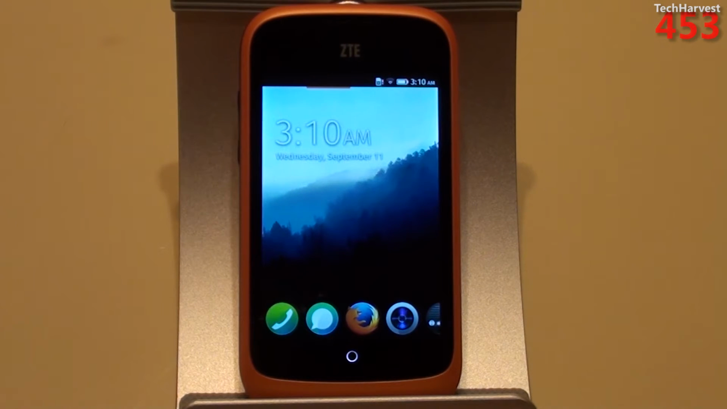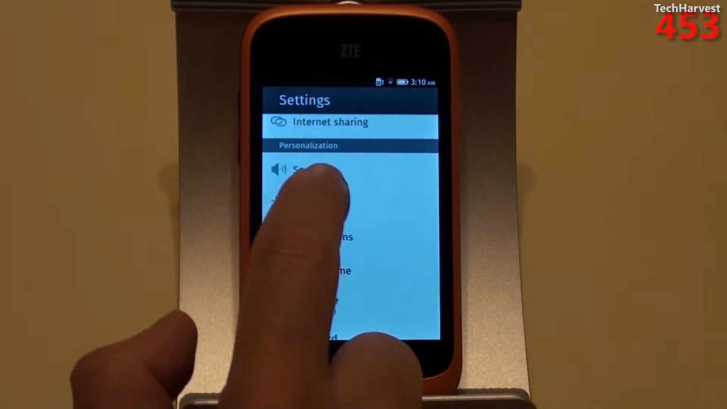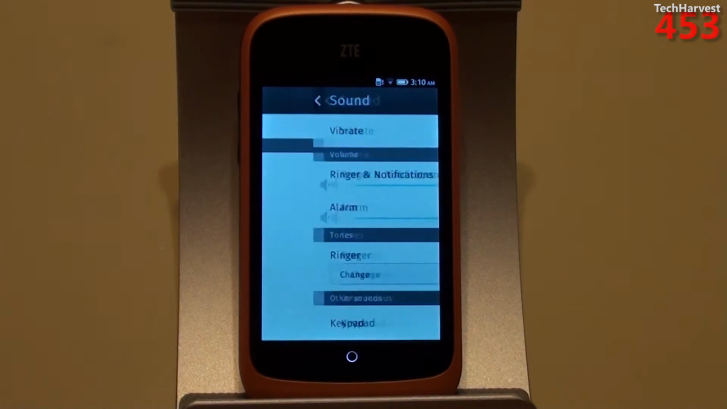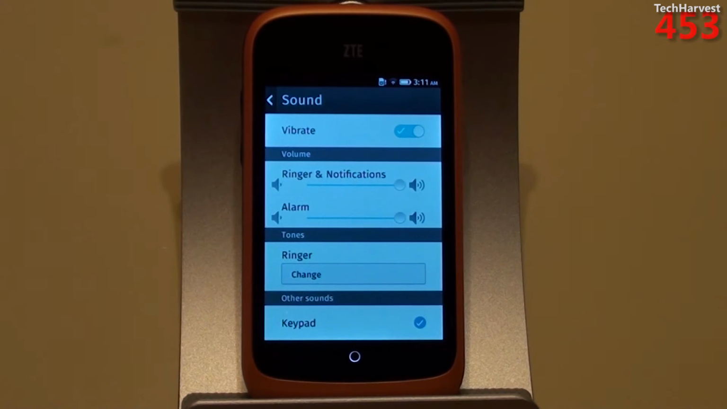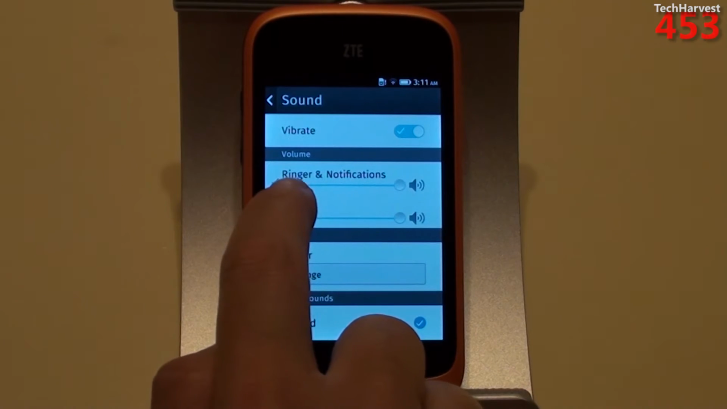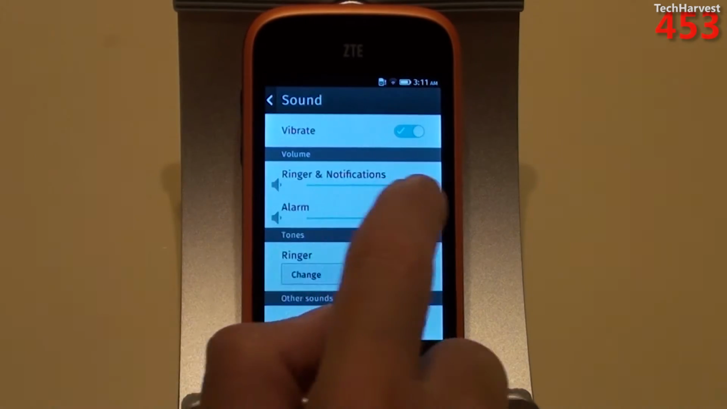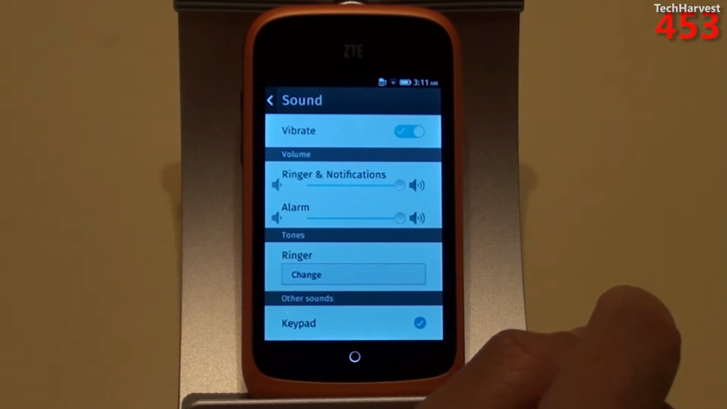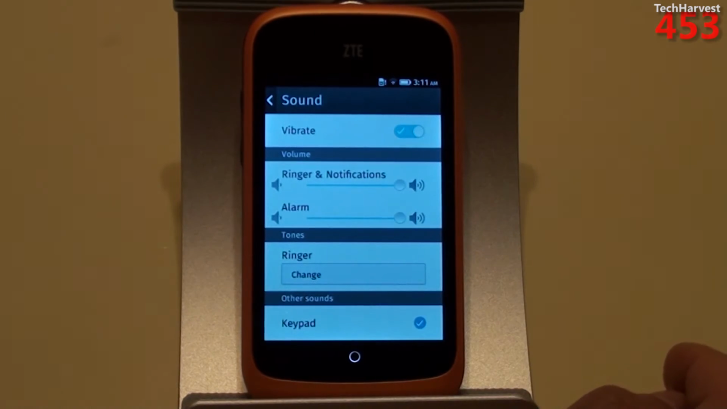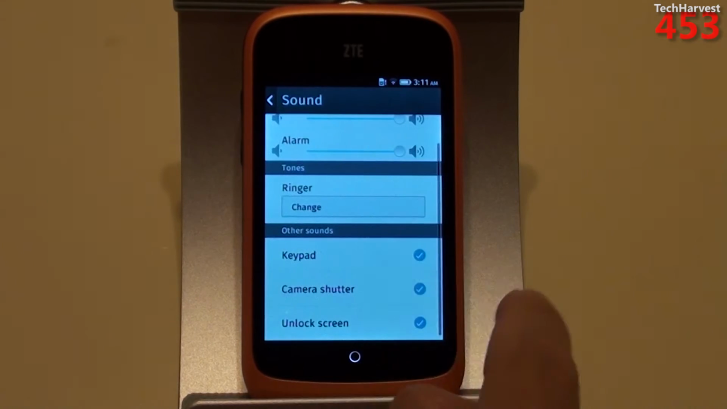So let's go to the ringtones on this device. And of course, that would be under Sound. Now you have all your sound preferences here. I like the vibrate function on here. You have a ringer and notification volume you can adjust, and then you also have an alarm volume, which you can adjust as well.